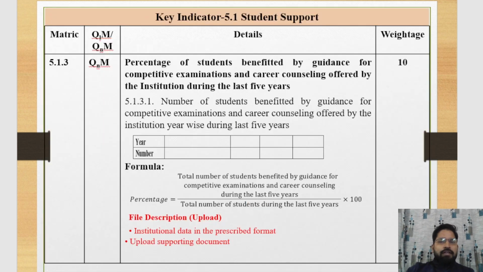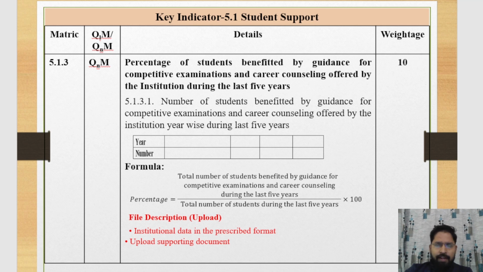Now we discuss 5.1.3. This one is also a quantitative matrix. The weightage of this matrix is 10. Inside the matrix, we provide data of the percentage of students benefited by guidance for competitive exams and career counseling offered by the institution during the last 5 years. If we fill the SSR, then we provide the 5-year data. If we fill the AQAR, then we provide only single year data.